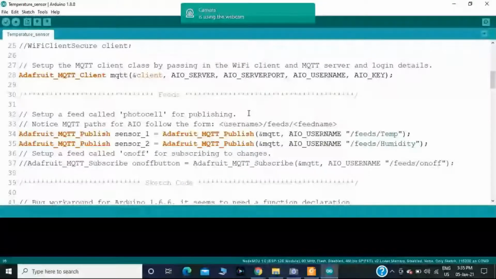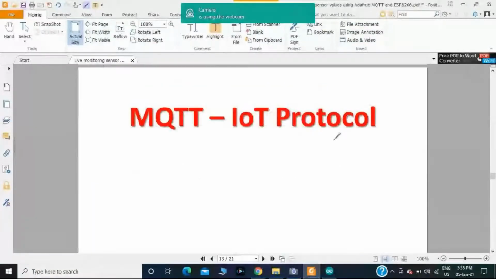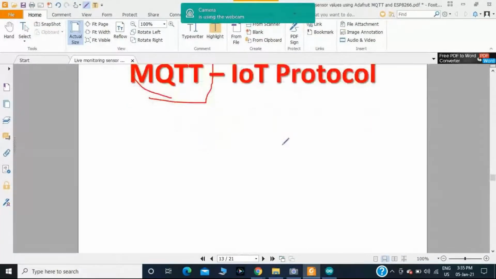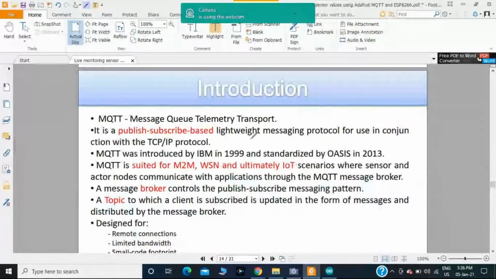Okay. First, before moving towards the coding part, what do you mean by MQTT? MQTT stands for Message Queuing Telemetry Transport protocol. It is just like a publish and subscribe messaging system. For example, if I consider